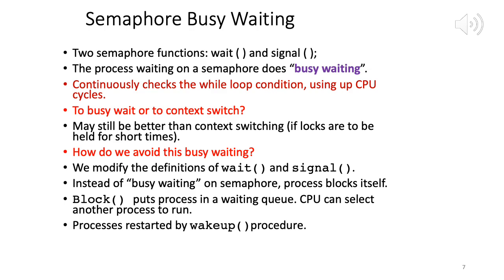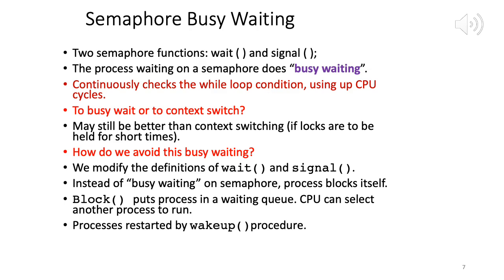Now we propose some modifications to the wait and signal functions. Instead of busy waiting on a semaphore, the process will block itself. This takes the process from the run queue and puts it in the waiting queue, which means the process is blocked. Of course, now the CPU scheduler can pick another process to run.